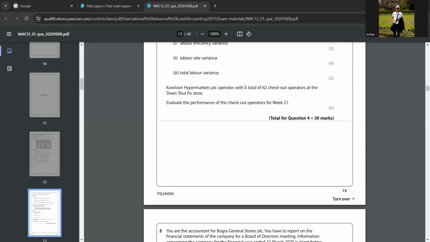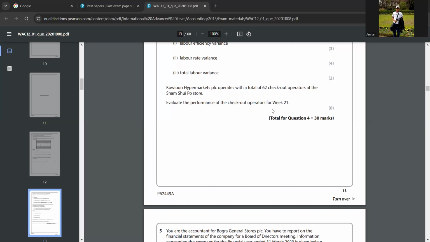In this question, they are saying Kowloon Hypermarkets PLC operates with a total of 62 checkout operators at the Shamshu Post store. Evaluate the performance of the checkout operators for week 21. Okay.